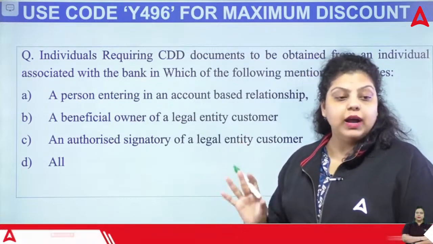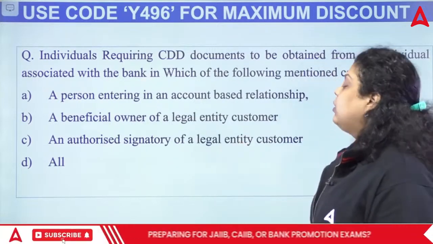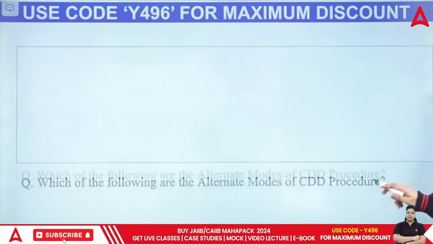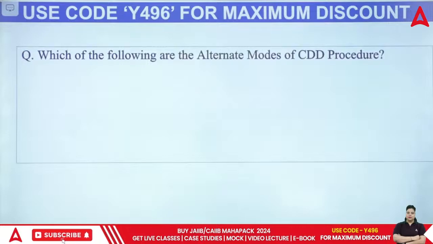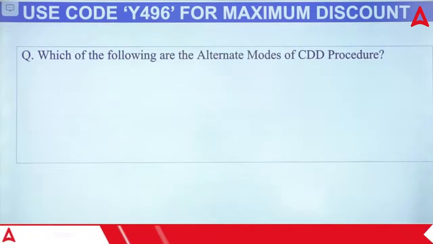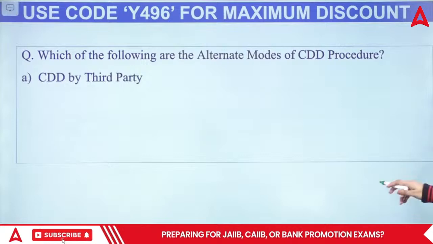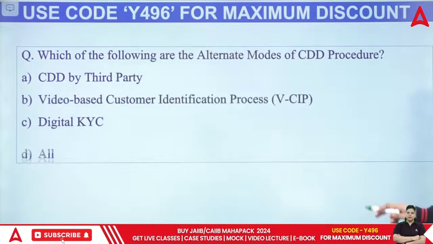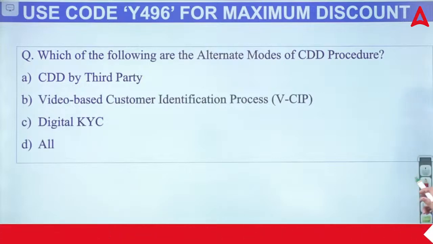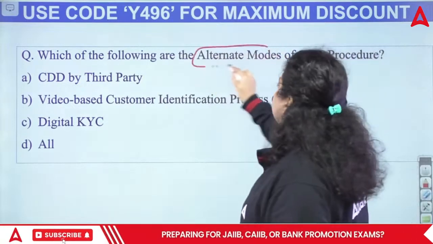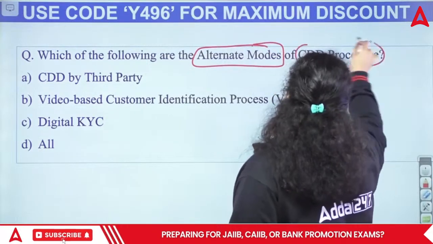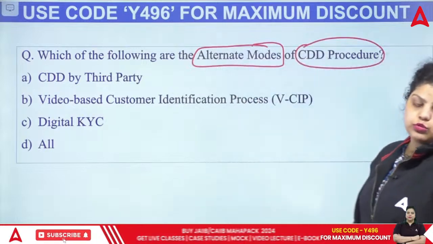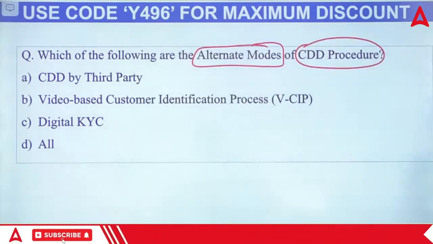Customer, they also have to do the customer due diligence. And the authorized signatory of a legal entity, they all need a customer due diligence. Now, which of the following are the alternate modes of CDD procedure? CDD by third party, video based customer identification process, digital KYC, or all of the above. You have alternate modes of the customer due diligence process, like you can inspect the customer by different modes. So which of the following is the right answer?